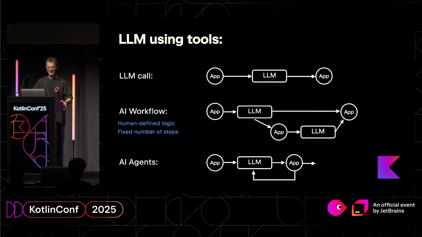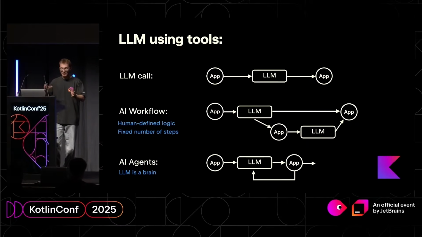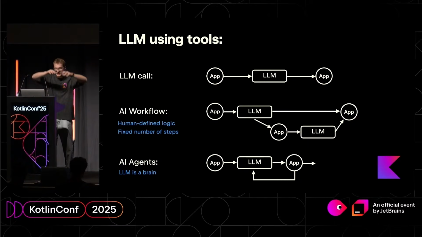So the real autonomous thing is the agent. It's calling tools in a loop, where the LLM becomes the brain. So in our understanding, what's the beauty of it? You don't know what will be next. You don't know when it stops. You don't know what tool it will call. The combination of all of these different things is what we understand as an AI agent.